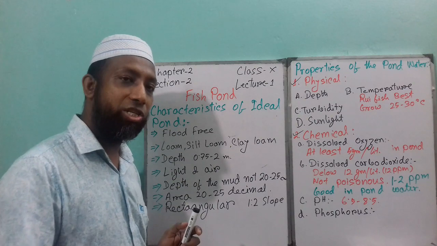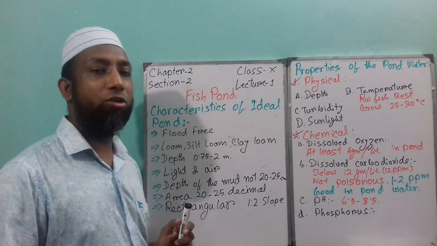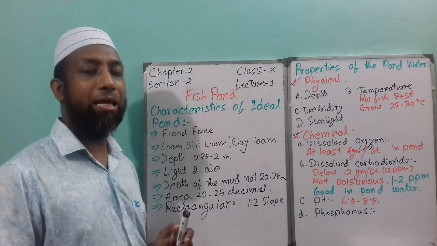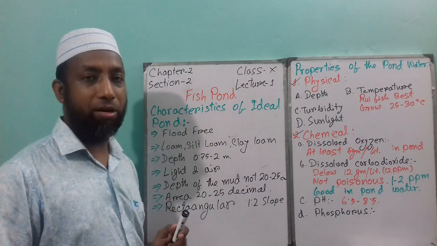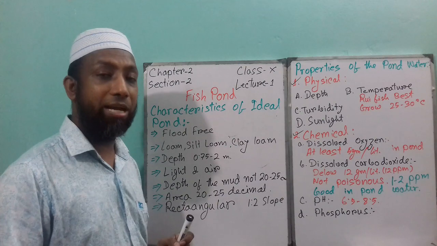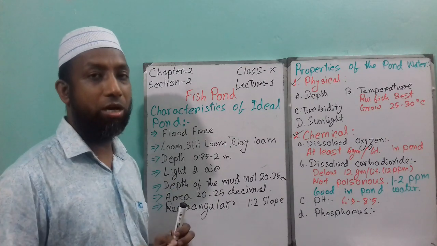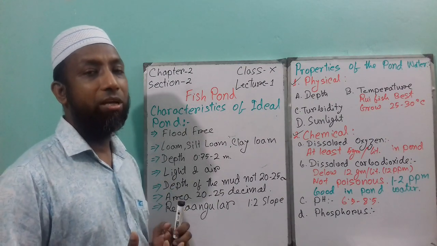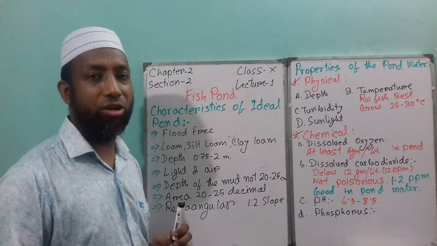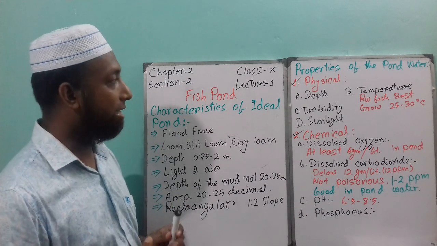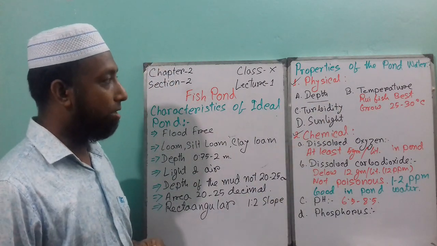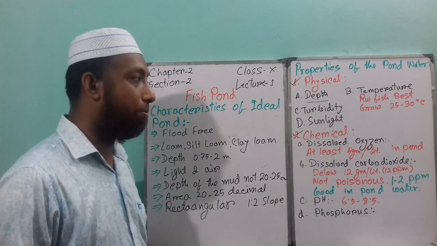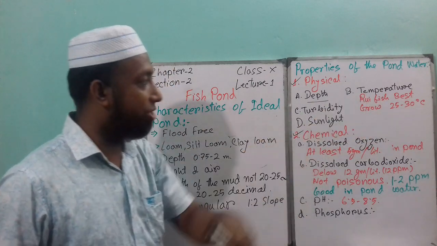Otherwise, when it's too deep, the light will not get inside properly, and the oxygen will not get inside the pond water properly. Then photosynthesis will not occur, and fish will not get enough natural feed and enough oxygen in the deep pond. This is the first physical property.